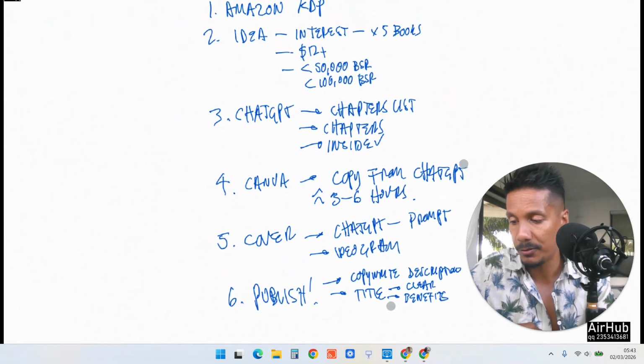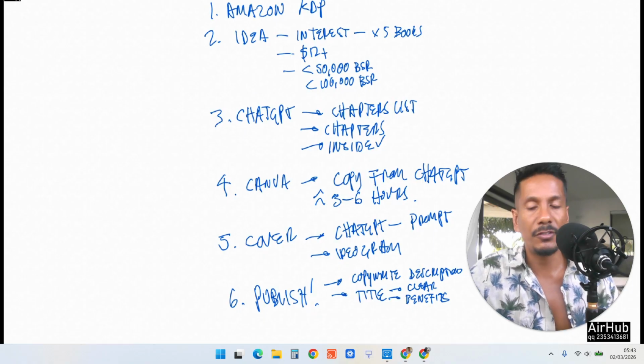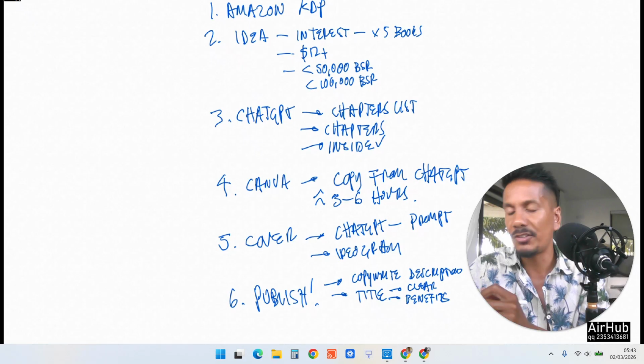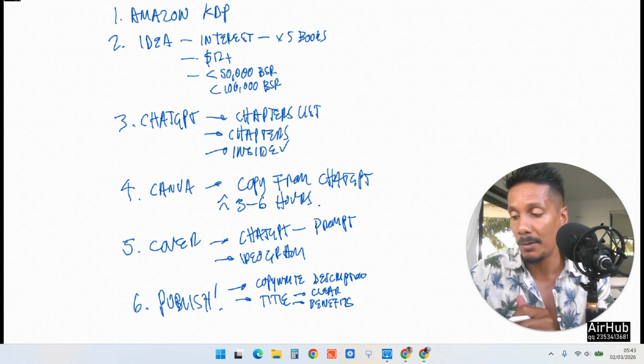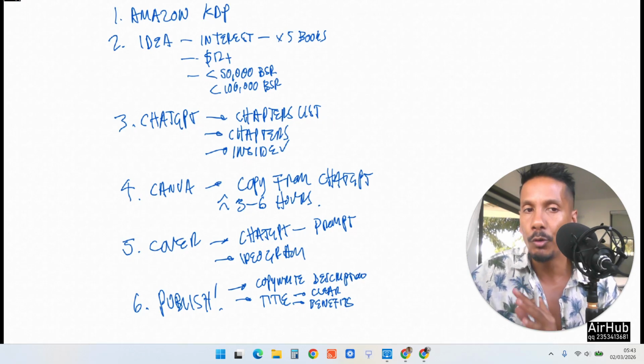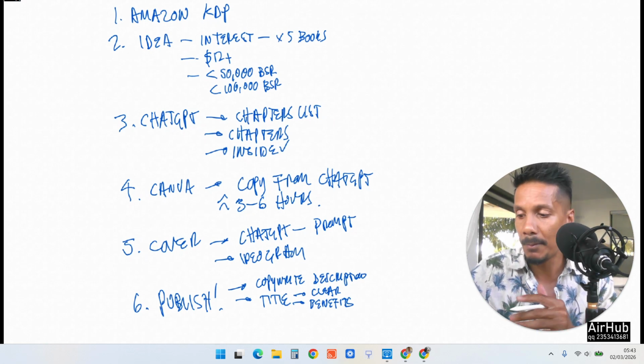So those are the 6 steps. That's all you need. Now, it's very, very simple. Now, you might be thinking, okay, Jace, if this was this simple, why isn't everyone doing it? Why isn't everyone making any money? It's a good point. Now, while this is simple, the thing that most KDP sellers do, right, they do a few of these things wrong. That's why they don't make money.